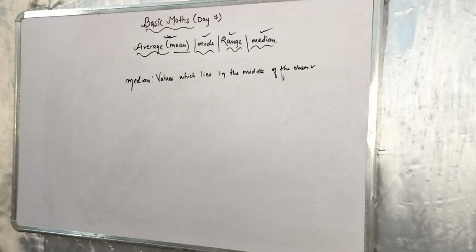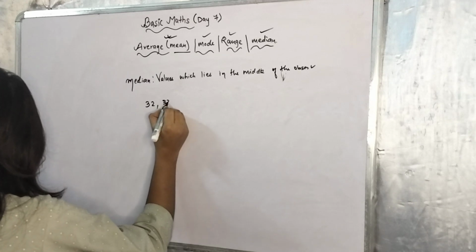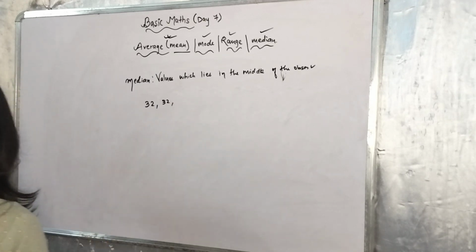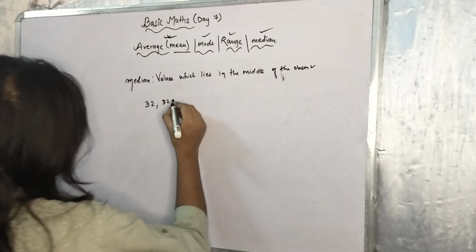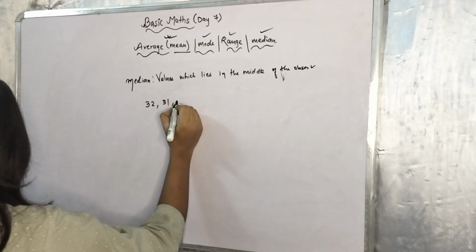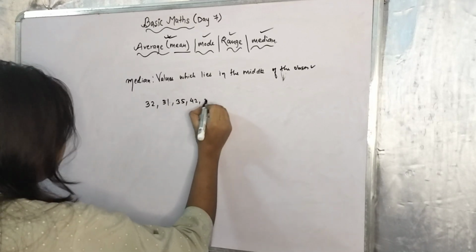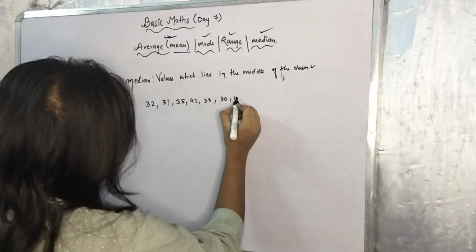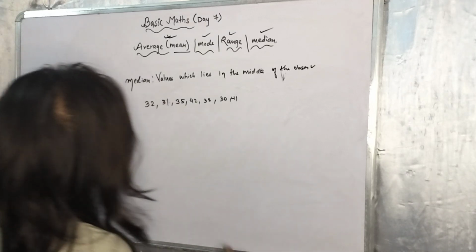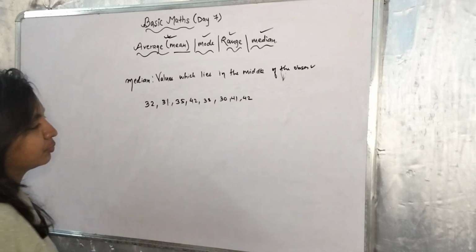So let us start. For example, you are told to take out the median of 32, 31, 35, 42, 38, 30, 41, and 44.